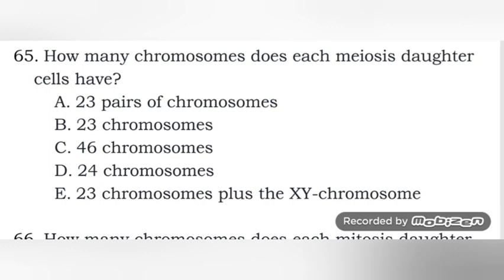23 pairs of chromosomes, this is mitosis, because 23 pairs means 2. So 23 times 2 is equal to 46. 46 is the normal number of chromosomes.